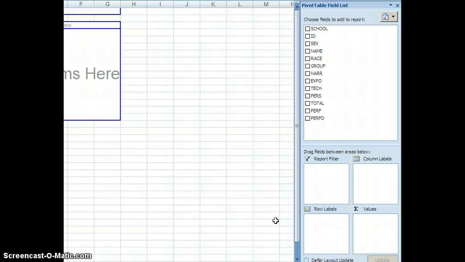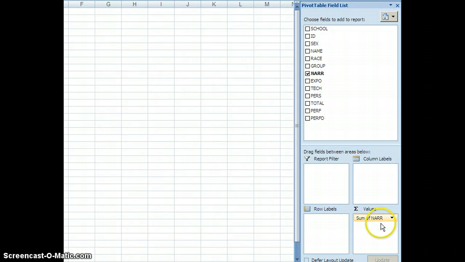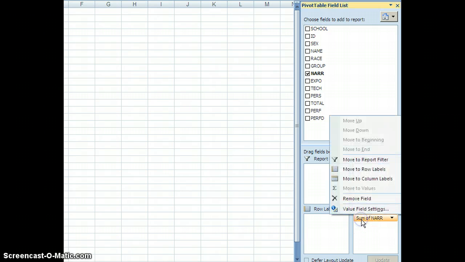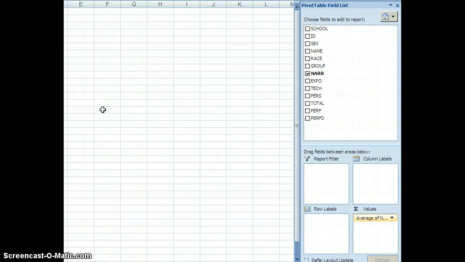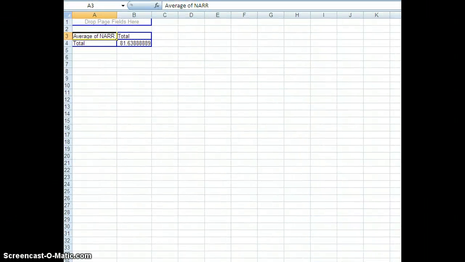What do you use it for? Well, let's go to the simplest use right now. Let's suppose I wanted to do some averaging here. So let's pull down narrative test scores out of this column and take it down into the values box. And it says sum. Well, I don't want a sum, so I go back in here and I change the value setting here to an average. I do an OK. Let's go across here, and that's what it's created for me.